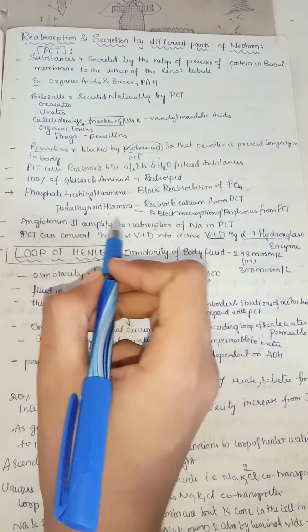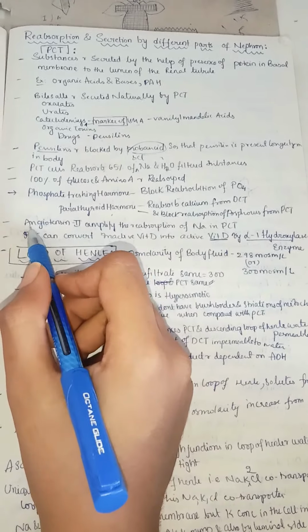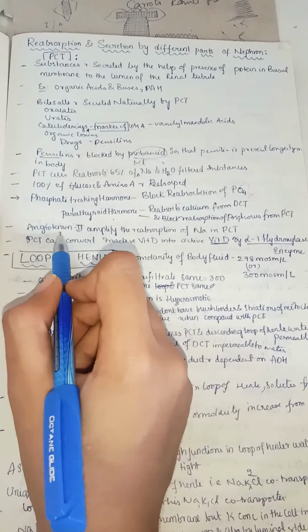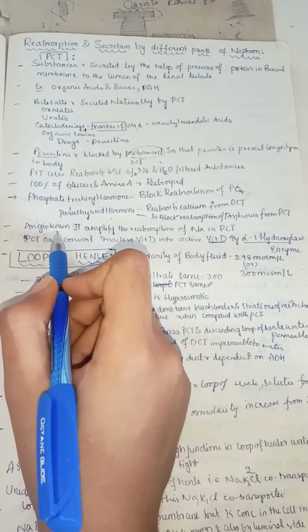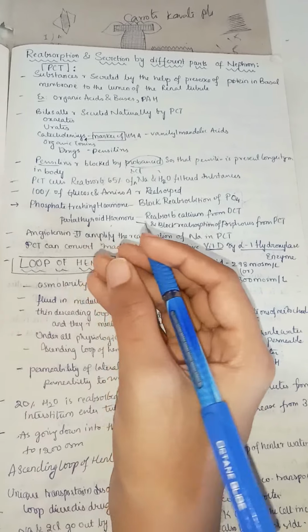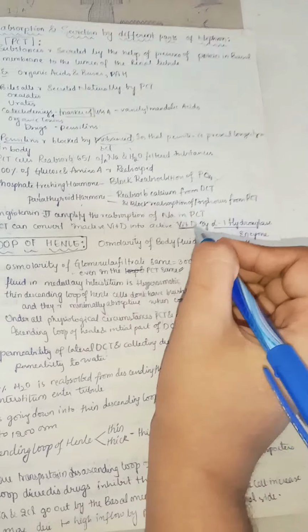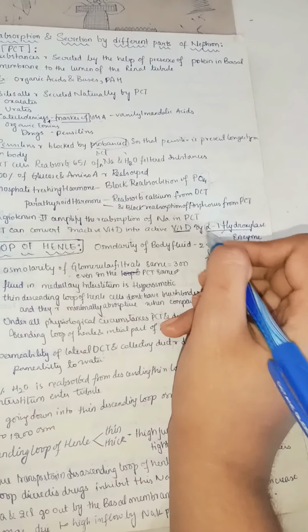And angiotensin 2 amplifies the reabsorption of sodium in PCT. Everyone thinks it has its function only on the efferent arteriole, but it also has its function on the proximal convoluted tubule. It helps to reabsorb more sodium. And PCT can convert inactive vitamin D into active vitamin D by hydroxylation at the first position.